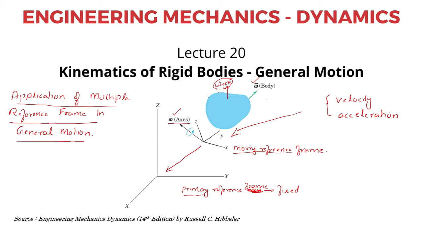Now in a general situation, two conditions can arise in the problems which we deal with. The first one is the secondary reference frame is fixed with respect to the rigid body.